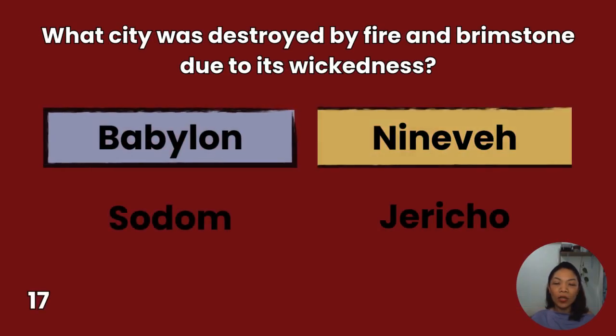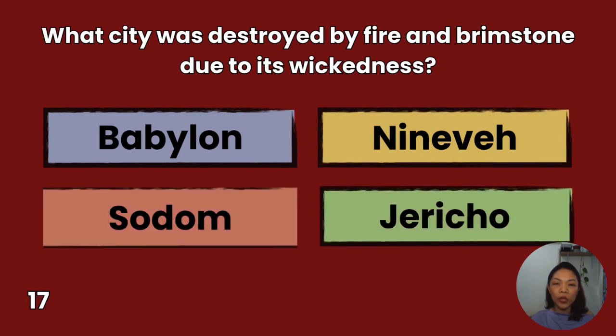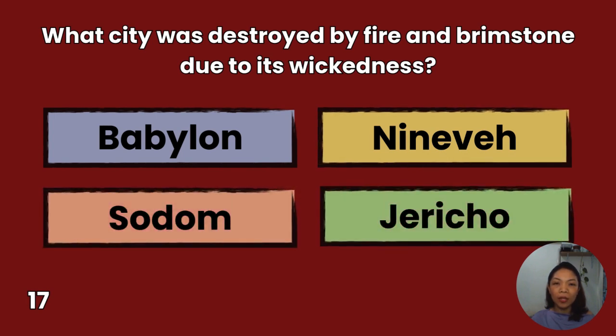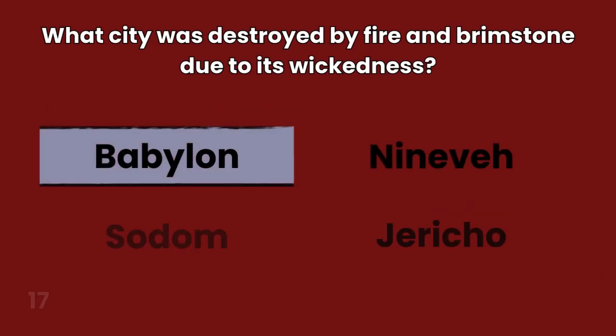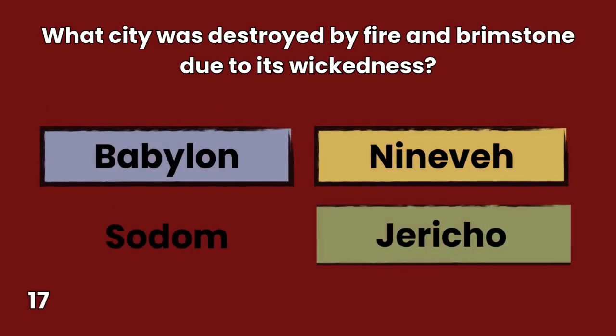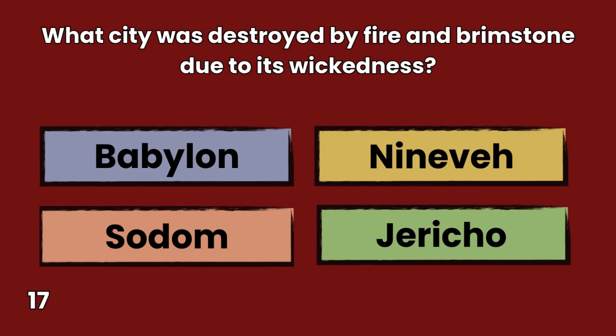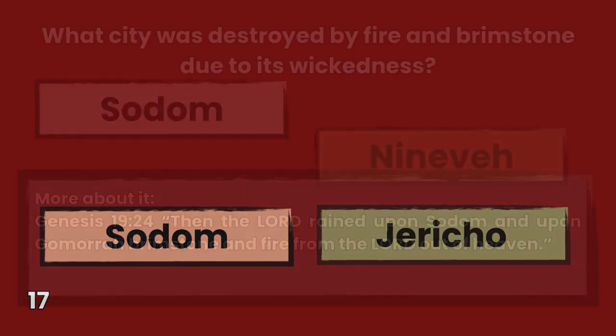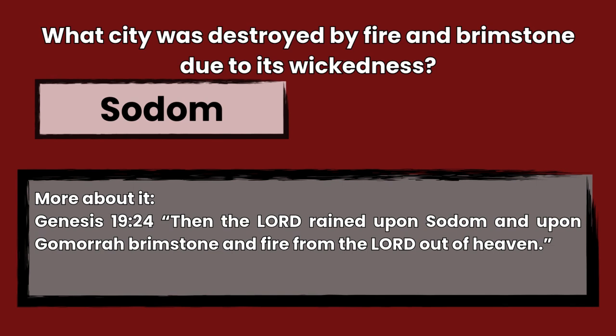17. What city was destroyed by fire and brimstone due to its wickedness? Babylon, Sodom, Nineveh, Jericho. You have 10 seconds to answer. The answer is Sodom, Genesis 19:24. Then the Lord rained upon Sodom and upon Gomorrah brimstone and fire from the Lord out of heaven.